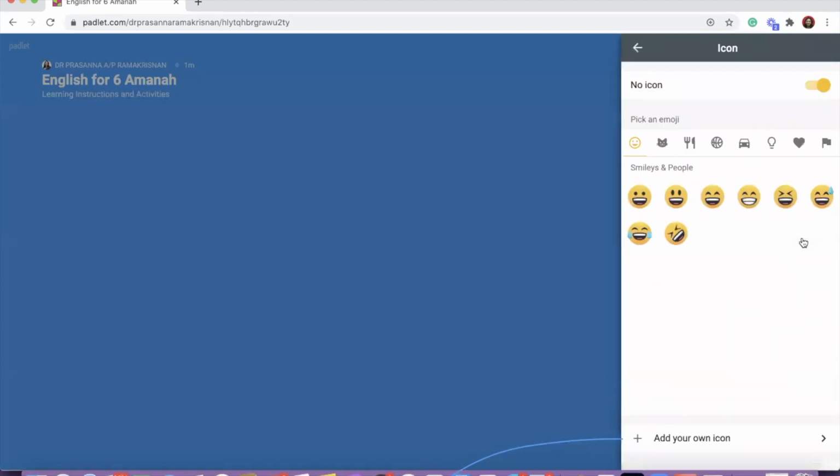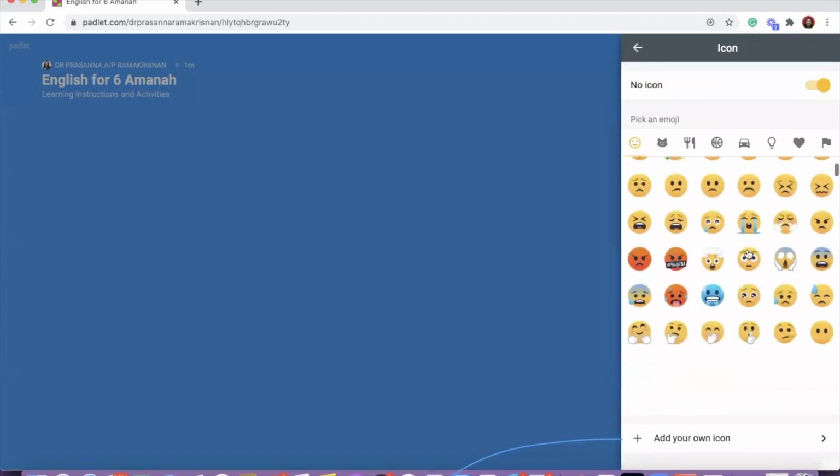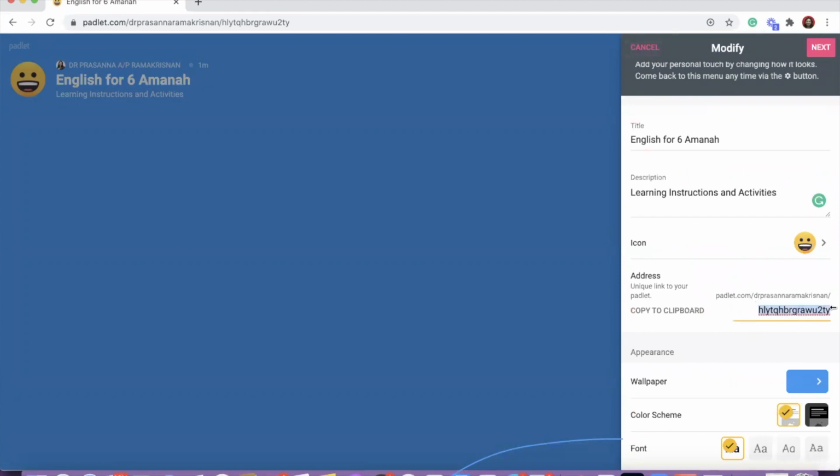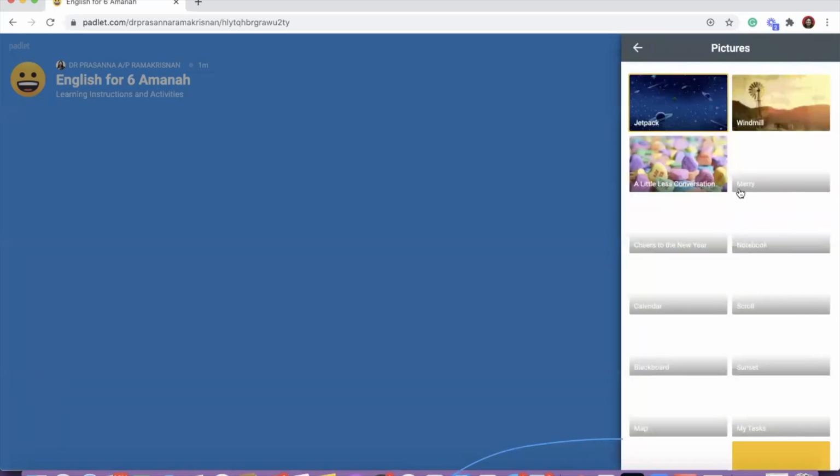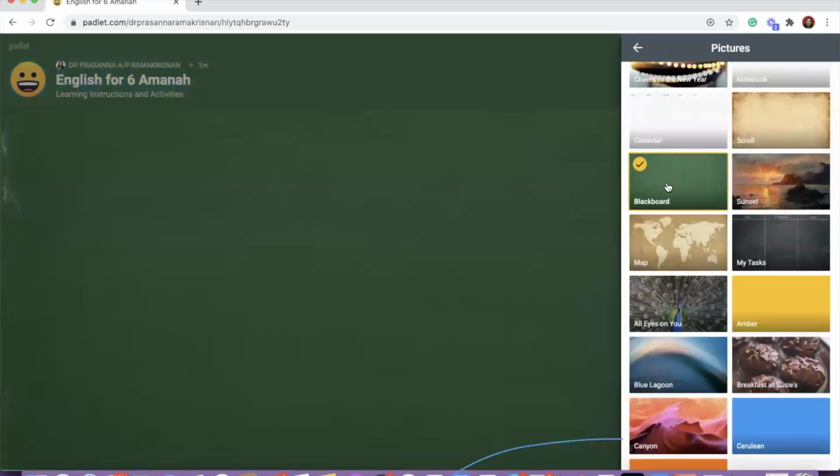If you want to have any icon, you can have your icon and you can customize. That means you get a unique name. You can change the wallpaper. You can see there are a lot of options available that you can choose. There's also a blackboard if you want to use.